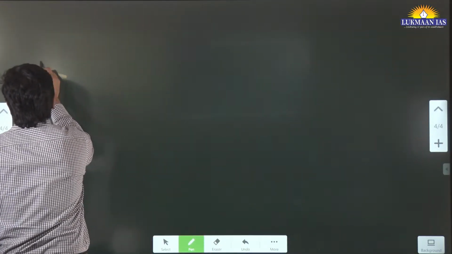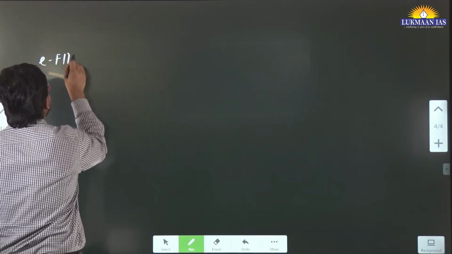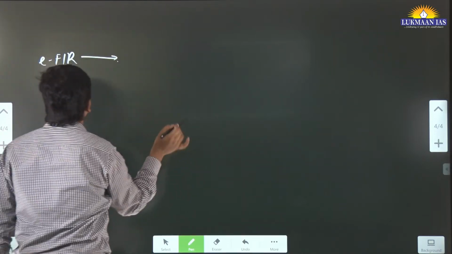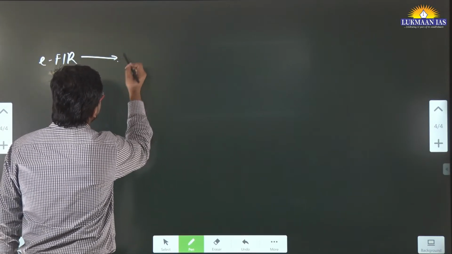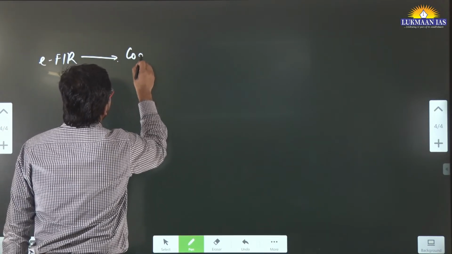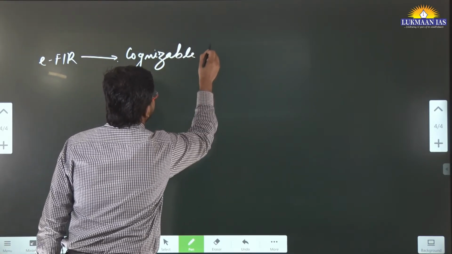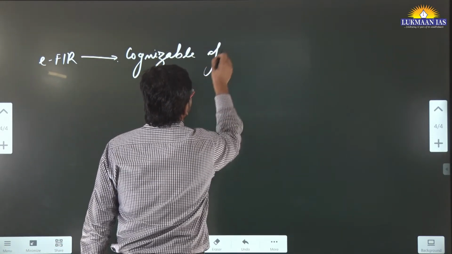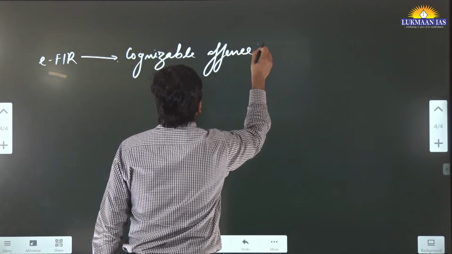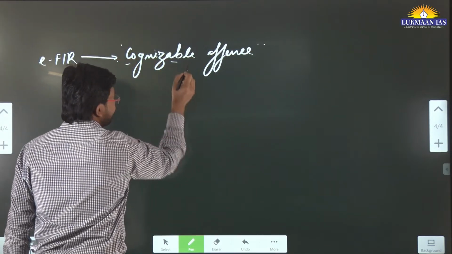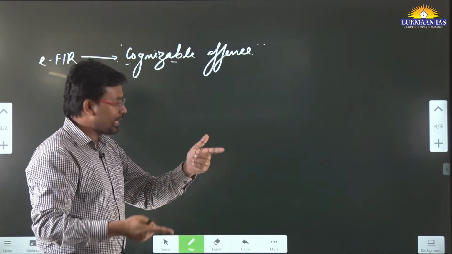So they have said that an e-FIR should be launched by persons in case it is a cognizable offense. It means a person can file an e-FIR, right?